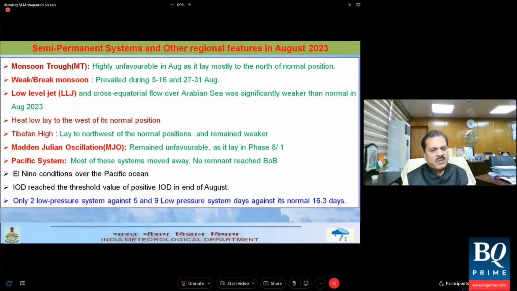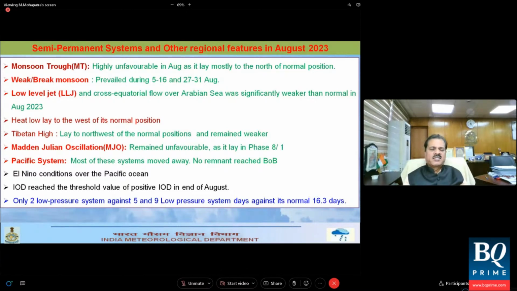Another point: basically 2/3 of the low pressure systems come from the Pacific Ocean, that is the South China Sea. Usually August is the month when the Northwest Pacific Ocean experiences the maximum number of tropical cyclones and depressions. This year, this number has been less, number one.